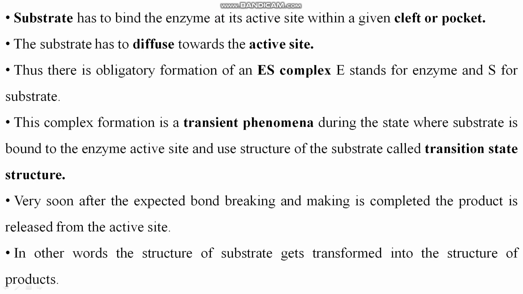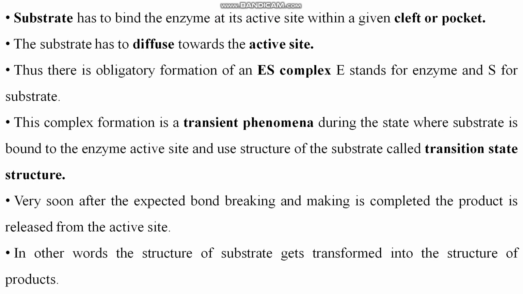See, the substrate has to bind the enzyme at its active site, within a given cleft or pocket in the enzyme where the substrate has to bind. The substrate has to diffuse towards the active site. What happens when the substrate binds to the active site? There are some structural changes for the formation of the product. Clear?